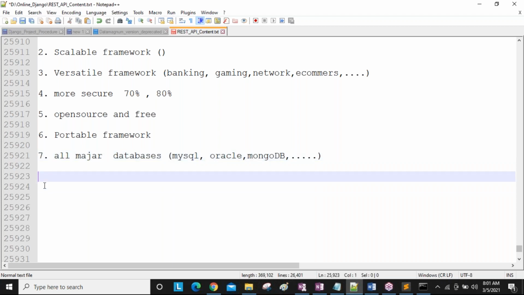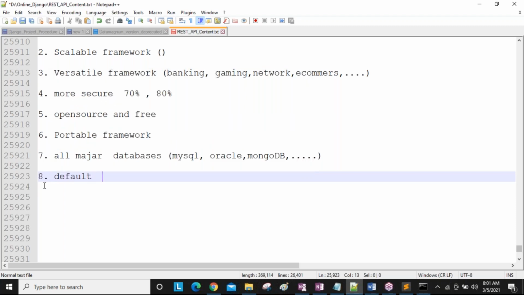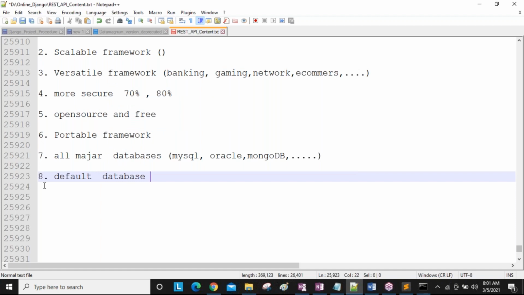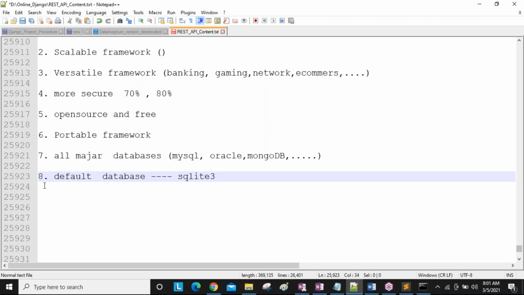And here one more special point is that Django by default comes with one database, a default database. What is the database name? SQLite 3.